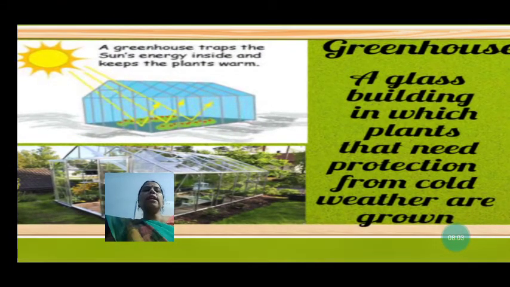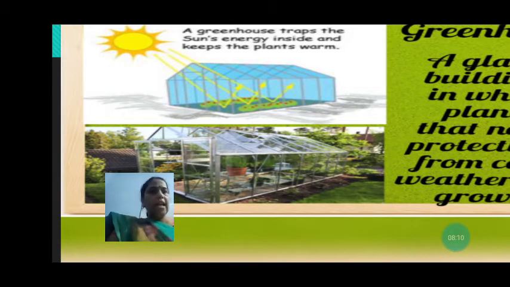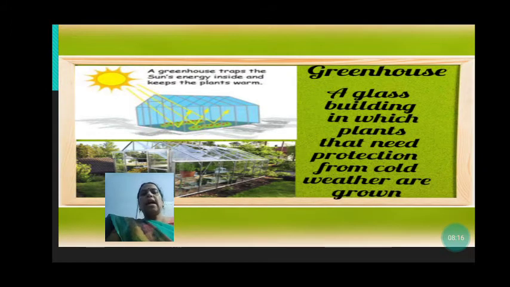A greenhouse traps the sun's solar energy inside. It keeps the sun's energy inside and keeps the plants warm. Different types of plants are grown here, and we can get the plants in all seasons.